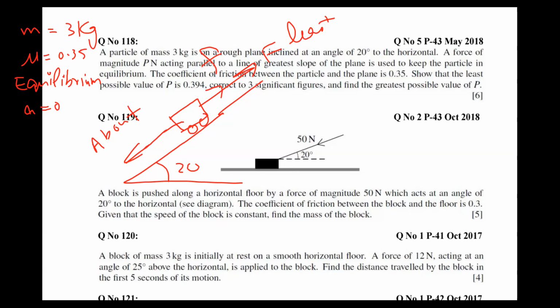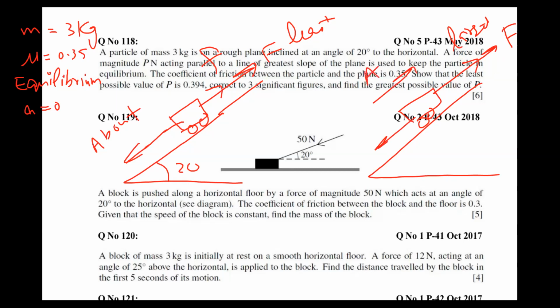And then we have another plan. What is that? If I take the reverse plan, for example, your object is here, same as usual, and you are applying force. Now you call one friend, please come and help me. So there are two friends now pulling up, the force increases, and now we have to find the largest force. You keep increasing your force, and a time will come when it is about to move up. So friction would be downwards. Reason? Because the system is going to move upward. I said, it tends to move or is moving, friction is always opposite to that. I hope the idea is very clear.